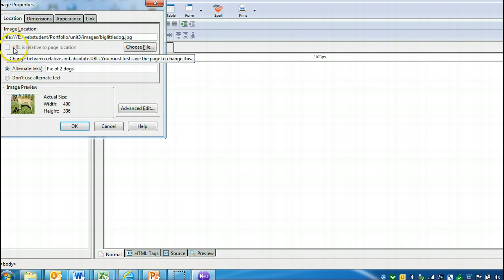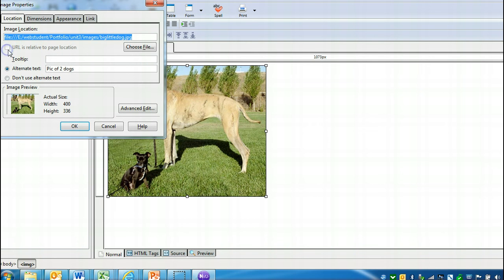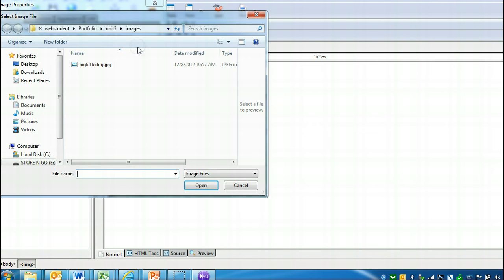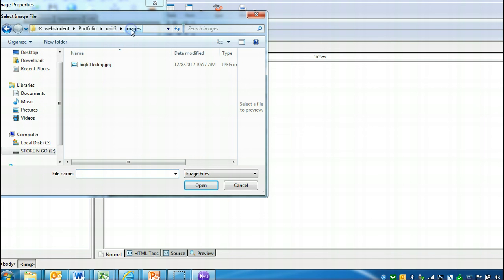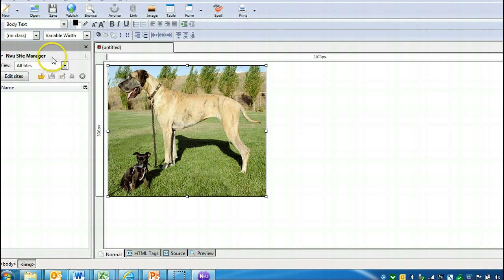For some reason, it's not letting me choose that. Now I'm going to double click on it. Let me go back to choose the file. It's strange it's not letting me do this. Oh, because I haven't saved the page yet, possibly.